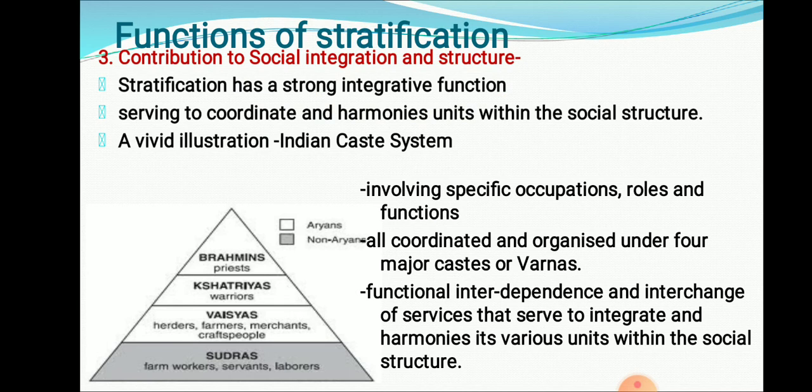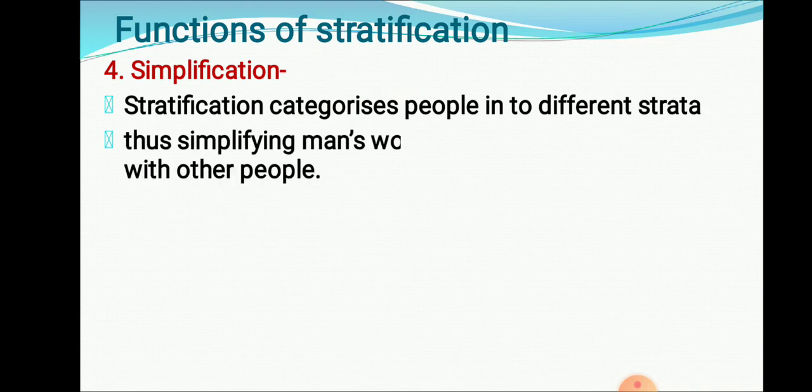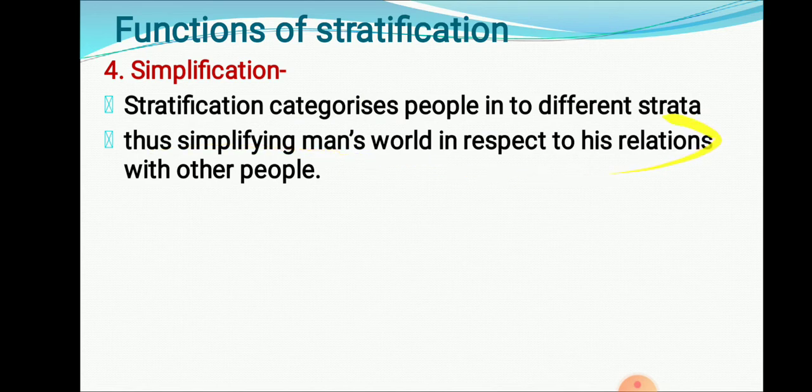Okay. And the fourth function is simplification. Stratification categorizes people into different strata: male, female, elder person, younger person, children. Likewise, it tries to classify the society into different levels. Thus it simplifies man's world in respect to the relation with the people. Which kind of relation should we maintain with people other than our primary group, family? The answer to this question we get with the help of stratification.